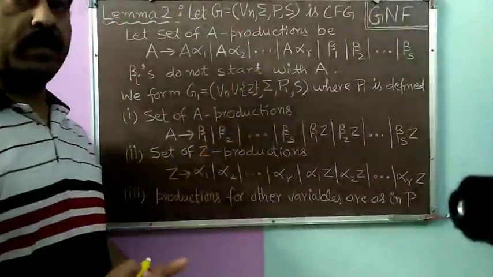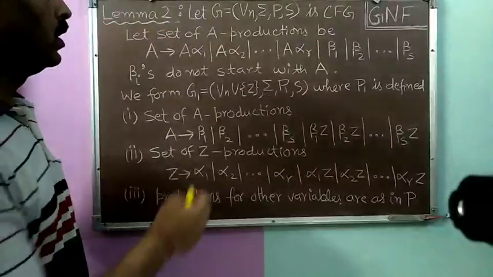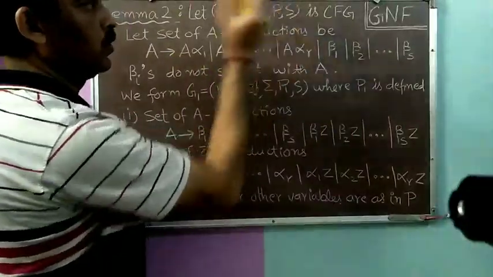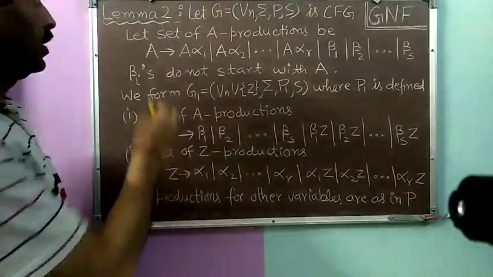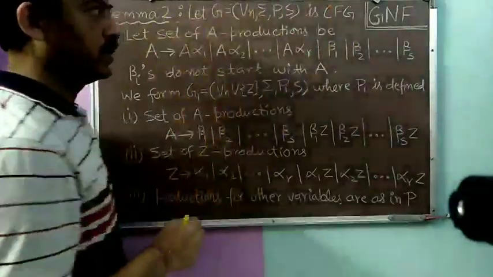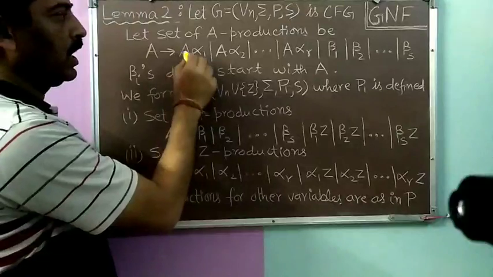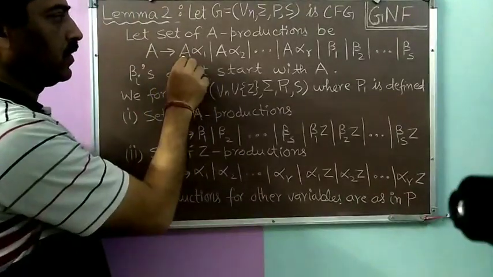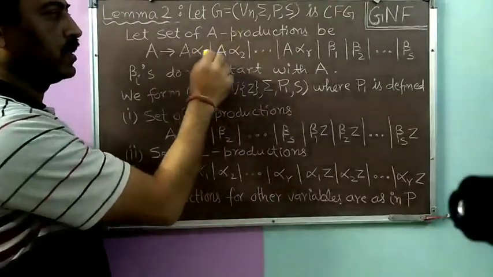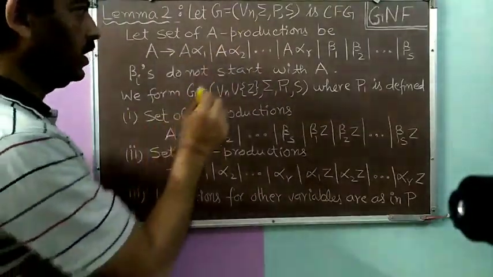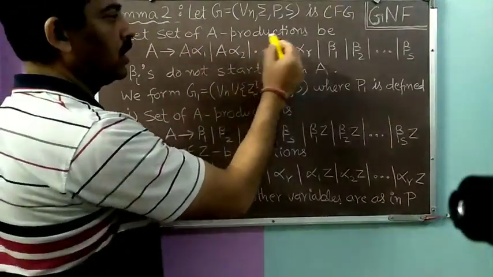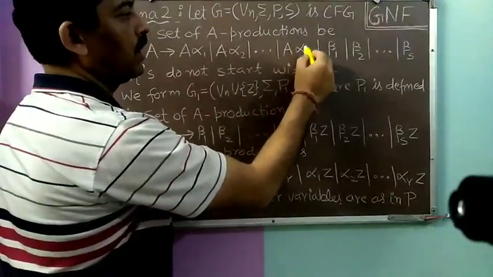Now come to the second lemma, lemma 2. In this lemma also we assume a G, which is a context-free grammar, G is equal to Vn, sigma, P, S as usual. Let us assume that the set of A productions are A to A alpha 1. It starts with the variable A on the right hand side, and after that any string of variables and terminals can come, which we represent with alpha 1. Similarly, another A production may be A alpha 2, A alpha 3, A alpha 4, and so on up till A alpha r.